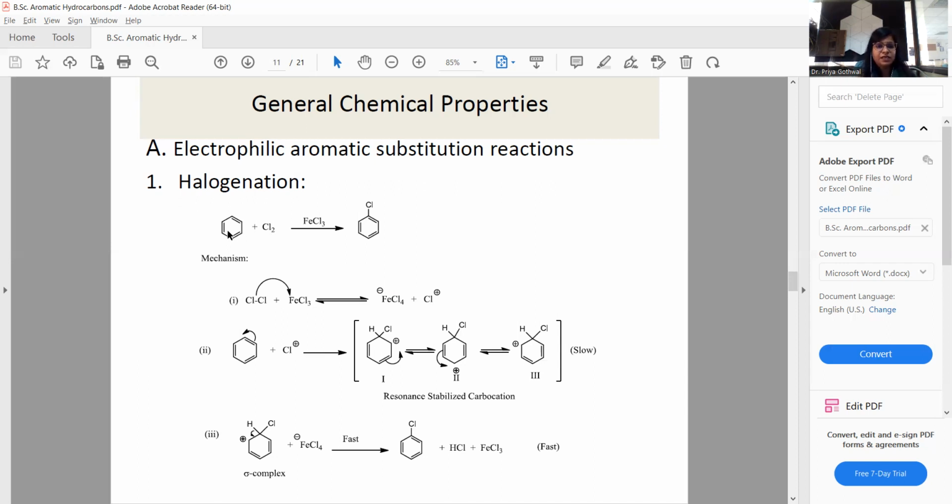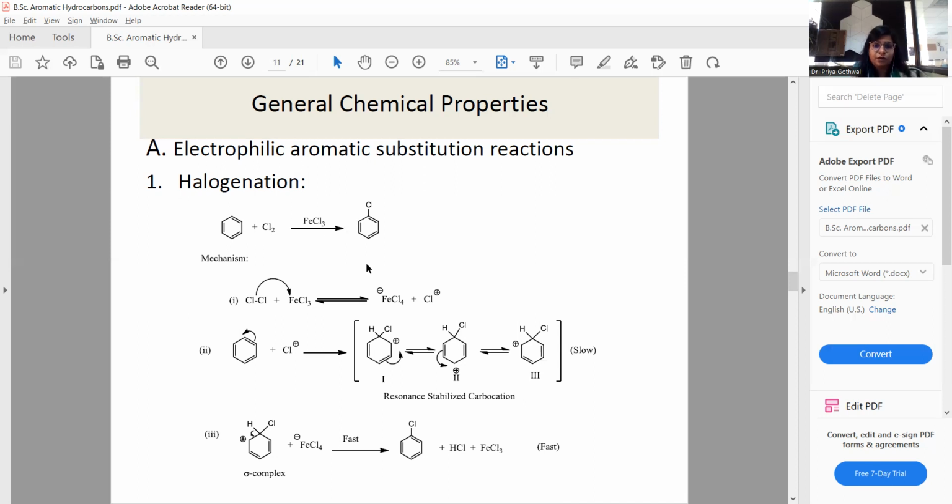So here we can see that benzene reacts with chlorine in presence of a catalyst like ferric chloride. By the use of this catalyst, it is a selective process. If we do not use the catalyst, the chlorination does not stop at this stage.